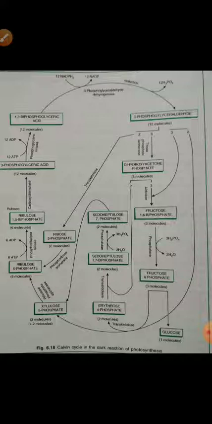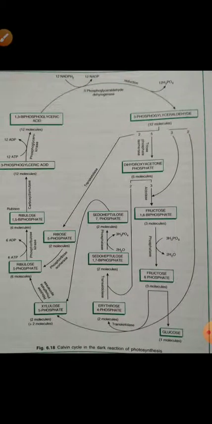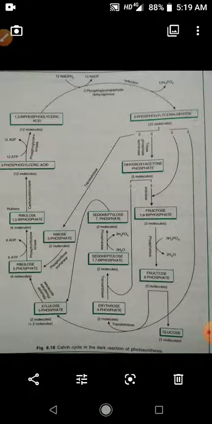The remaining 2 molecules of fructose 6-phosphate combine with 2 molecules of 3-phosphoglyceraldehyde and form 2 molecules of erythrose and 2 molecules of xylulose. 2 molecules of erythrose combine with dihydroxyacetone phosphate and form 2 molecules of sedoheptulose. Then sedoheptulose 1,7 biphosphate changes to sedoheptulose 7-phosphate.